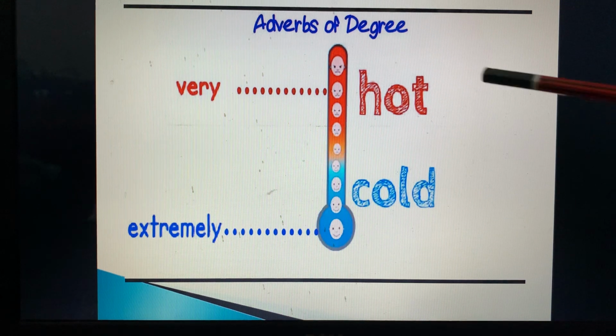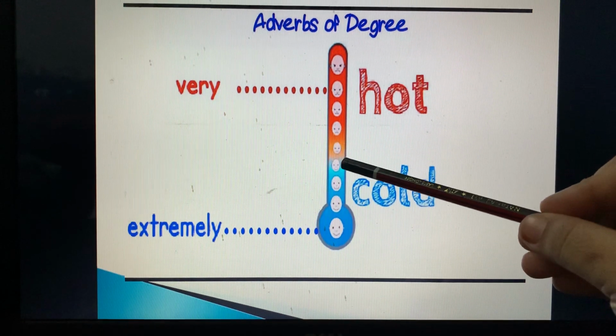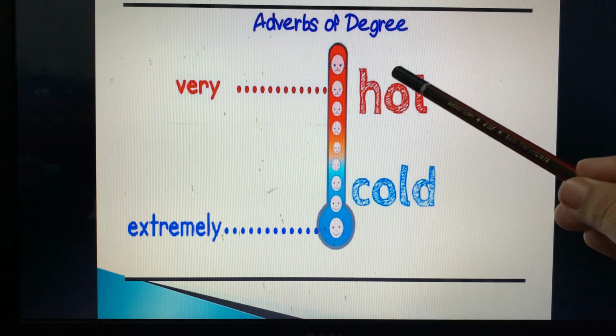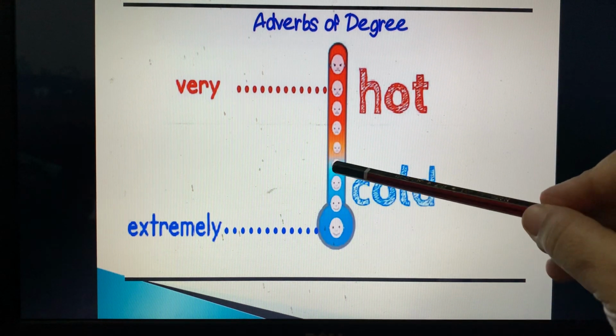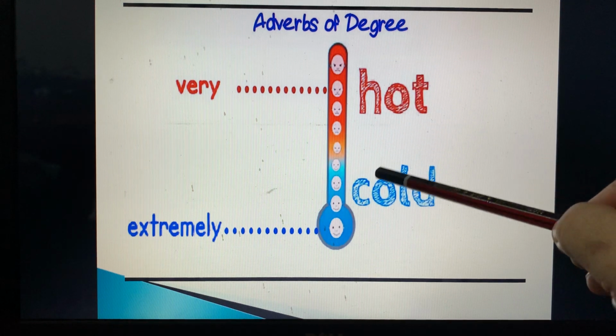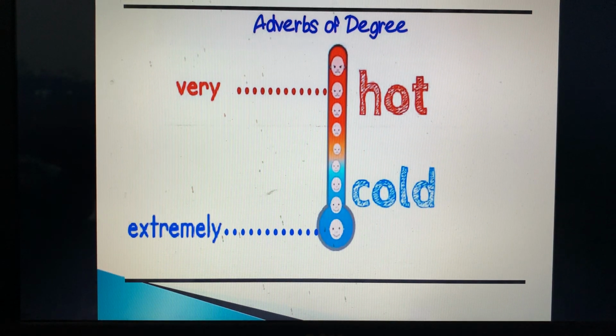So the adverb of degree tells us to what extent. Very, बहुत ज़्यादा. Extremely cold, बहुत ज़्यादा ठंड है. Extremely hot, too much hot. It is very hot. So adverb of degree answers the question of how much, to what extent the thing is done.